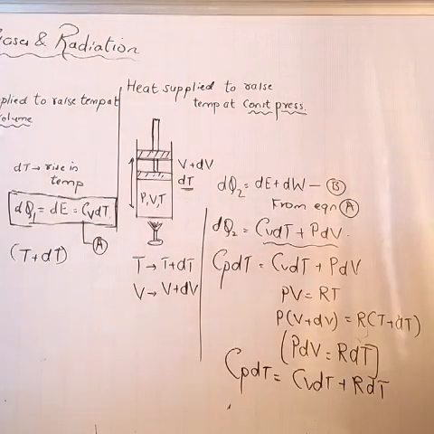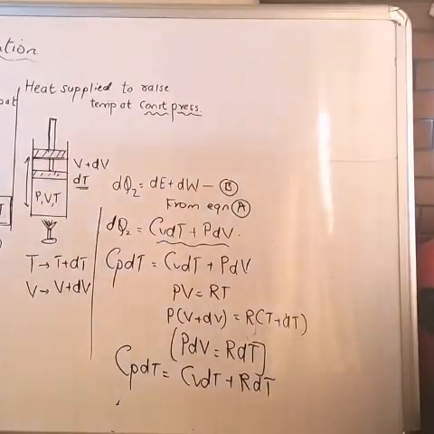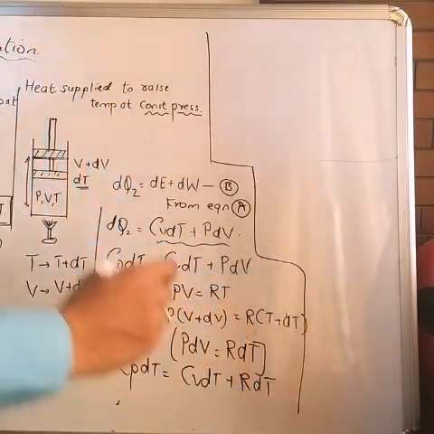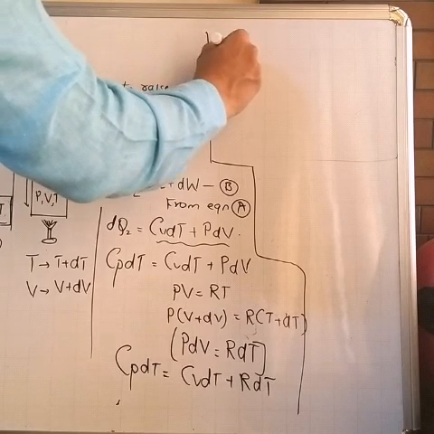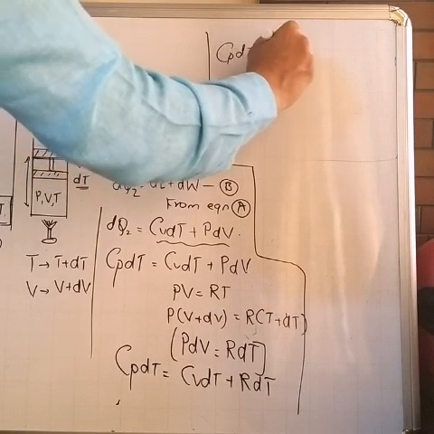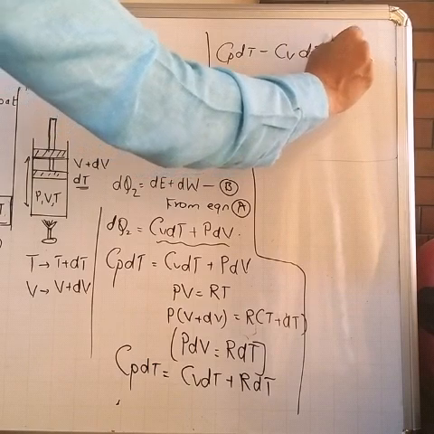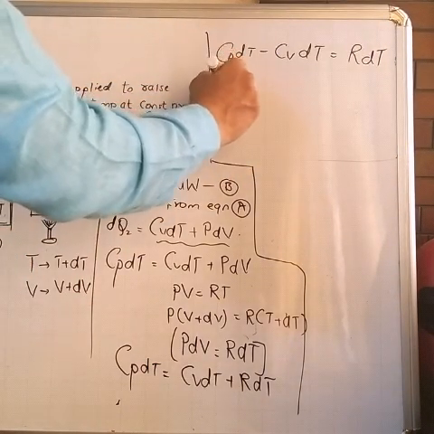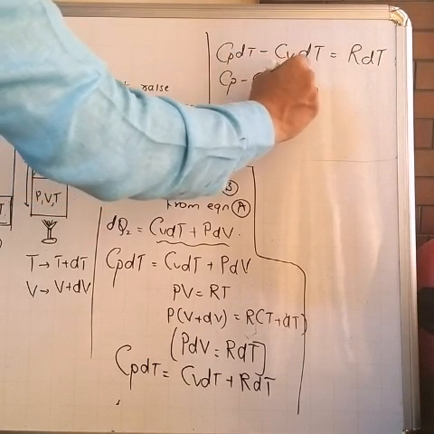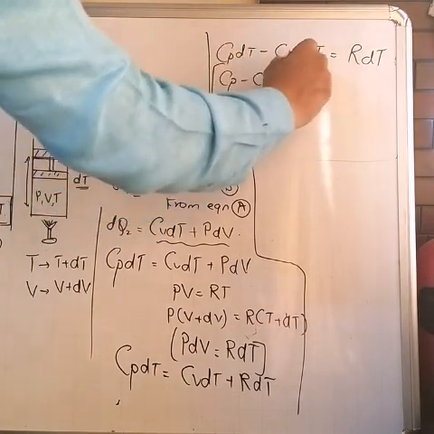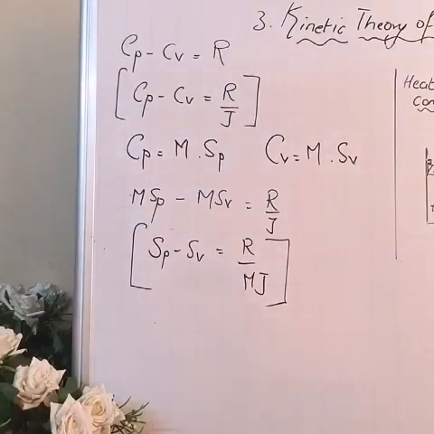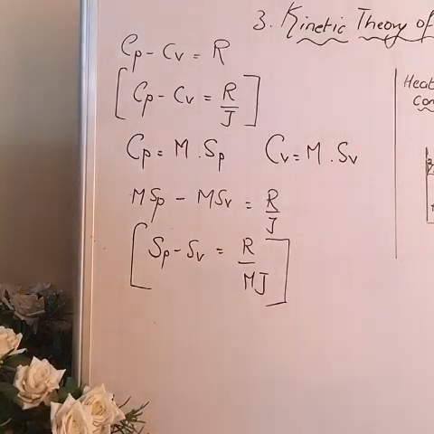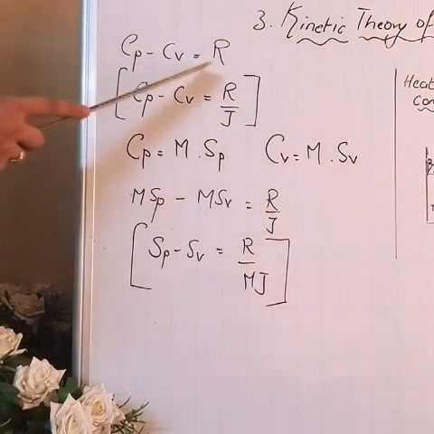Now I write the same equation over here. Cp dT minus Cv dT equal to R dT. dT is common, it will get cancelled. What remains? Cp minus Cv equal to R. This relation is called Mayer's relation. What we obtain here is the Mayer's relation, Cp minus Cv equal to R.